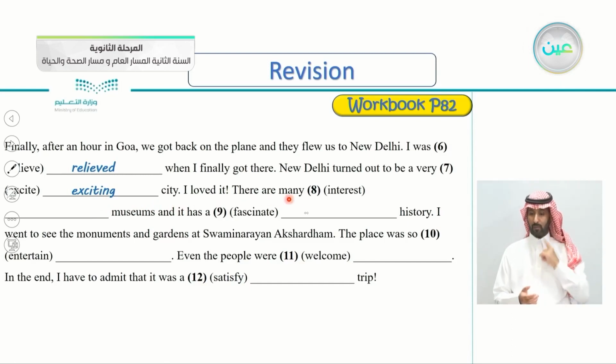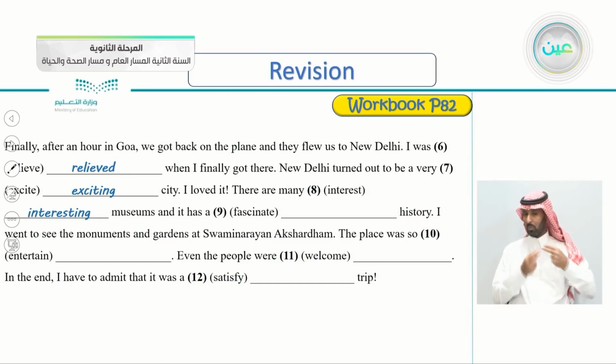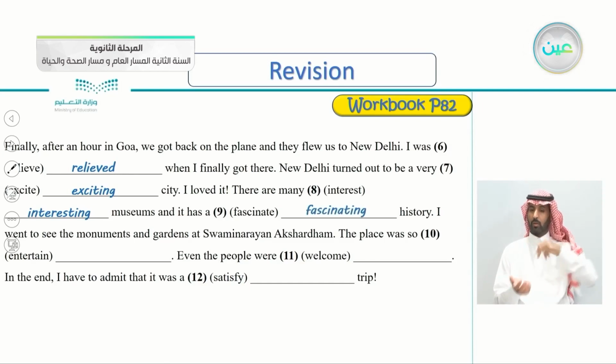I loved it. There are many museums. So many what? Very good. Many interesting museums, and it has a fascinating history. So fascinate. Do we say fascinated or fascinating? So it here is New Delhi. Yes, very good. Fascinating history. I went to see the monuments and gardens. The place was so entertaining. So the place, very good, entertaining.